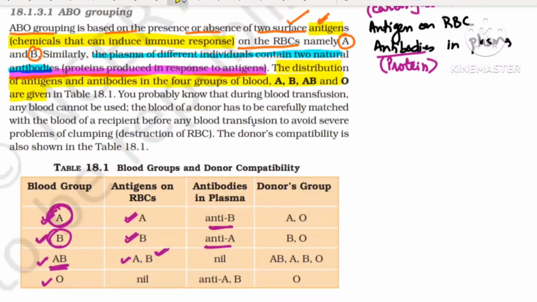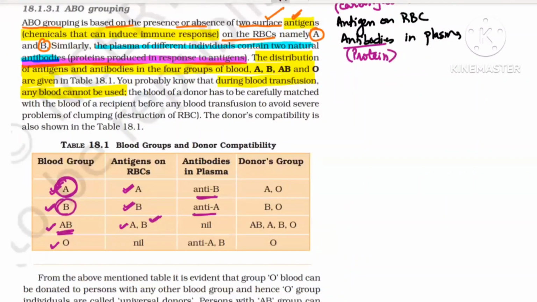till here. Now, during blood transfusion, any blood cannot be used. We have to carefully match the donor and the recipient, so that clumping of the RBC does not occur. Please remember, the blood of the donor has to be carefully matched with the blood of the recipient before any blood transfusion. Why? We don't want antigen-antibody interaction.